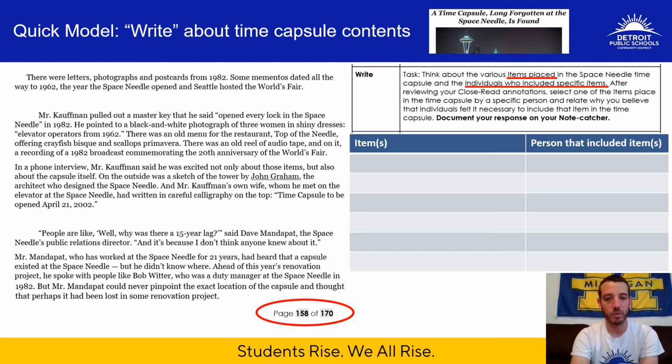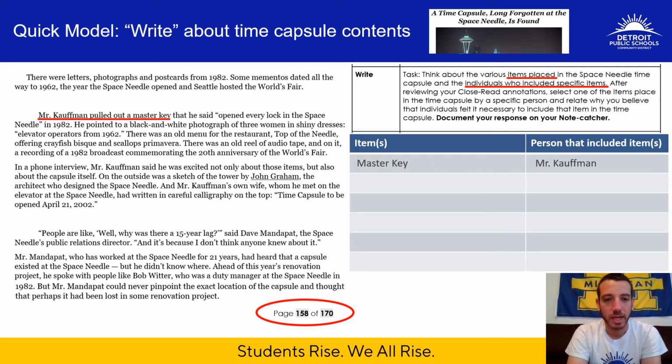Okay, so I'm going to start on page 158, and I'm going to read at the top actually, but the second paragraph is where it starts listing out items. Let's get started. There were letters, photographs, and postcards from 1982, some mementos dated all the way to 1962, the year the Space Needle opened and Seattle hosted the World's Fair. Mr. Kaufman pulled out a master key that he said opened every lock in the Space Needle in 1982. Okay, so we already have our first item. It's the master key that opened every lock in the Space Needle in 1982, and the person that put it in there was Mr. Kaufman.